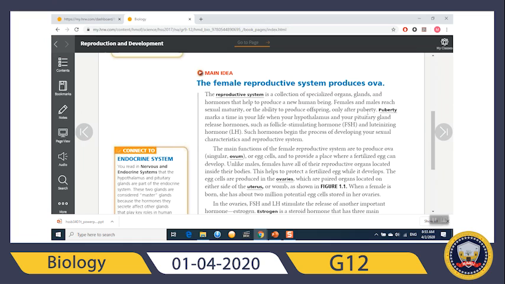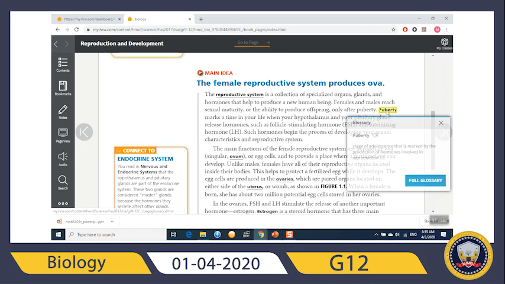Now, of course, the ability to produce offspring in human beings or most species starts when you hit sexual maturity, meaning puberty. So what is puberty? Puberty: stage of adolescence that is marked by the production of hormones involved in reproduction.